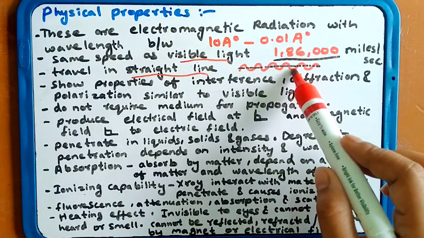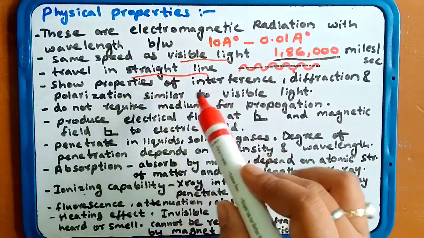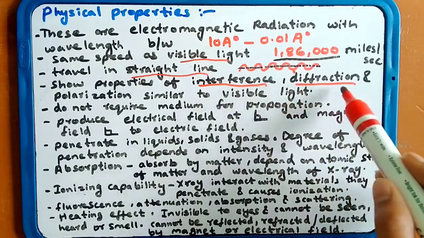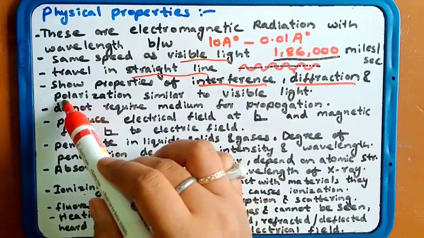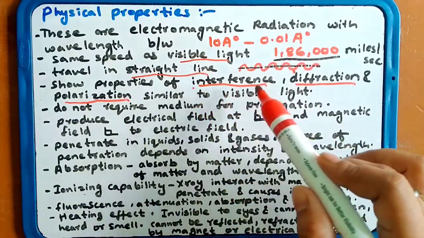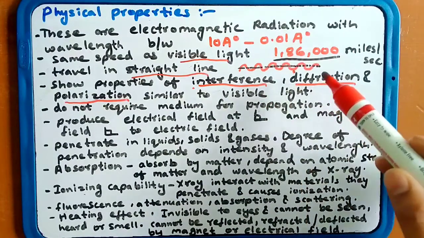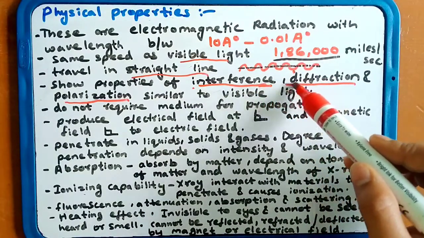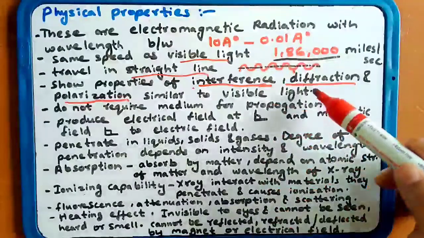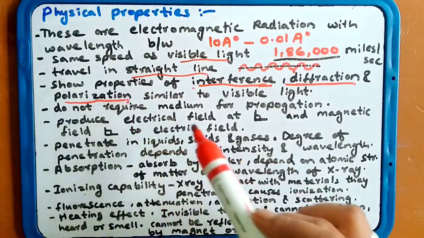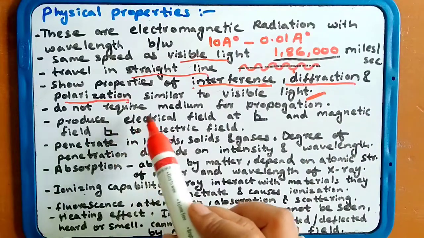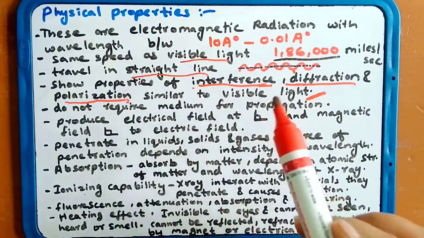Show property of interference, diffraction and polarization. These are the properties of light. It shows interference, diffraction, and polarization. These are the angles while entering the light. Similar to visible light. It does not require a medium for propagation. The X-ray does not require a medium for propagation.